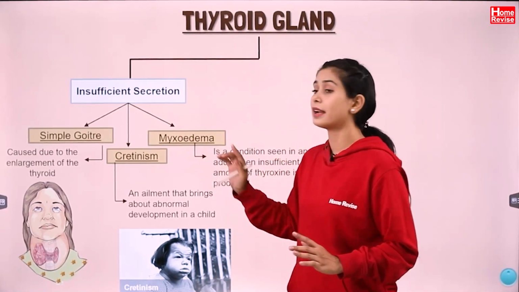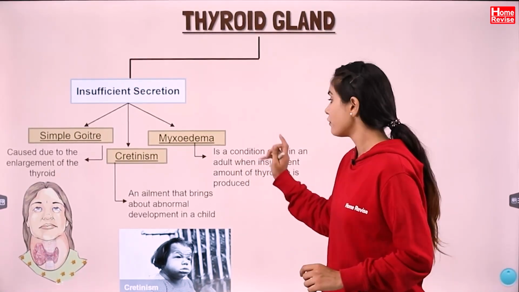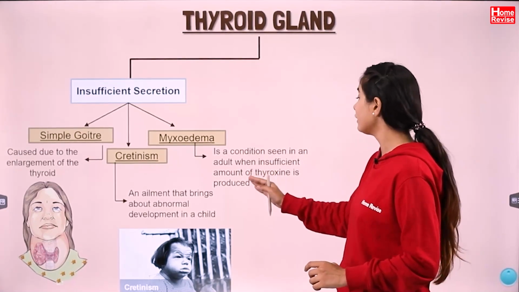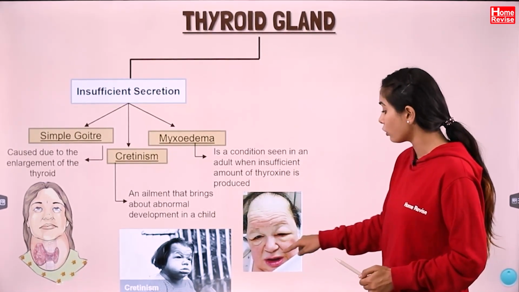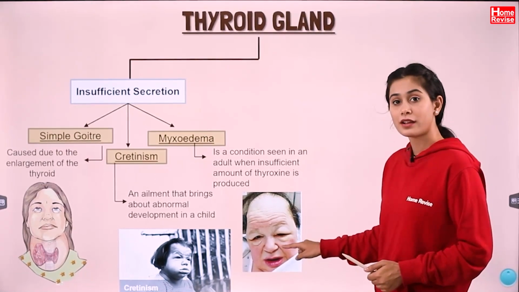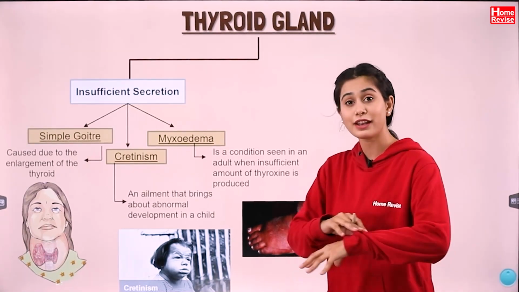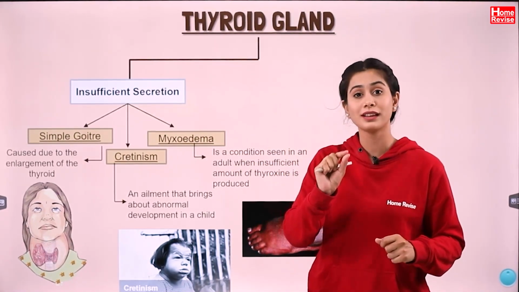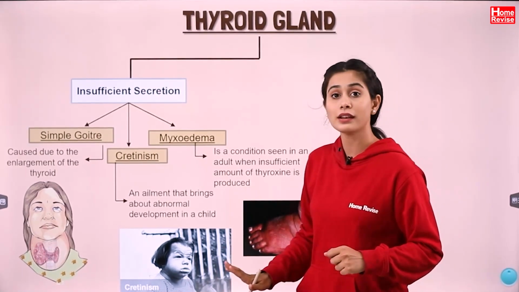And then there is myxedema. What is this myxedema? It is a condition seen in an adult. When we talk about children, it is cretinism. In adults, because of the insufficient amount of thyroxine, basically what happens? Swelling. As you can see how the face has swelled up. Can you see? Swelling on the face, on legs, on hands, everywhere you can see this swelling, just because of small quantities of thyroxine produced by the thyroid gland. So these kinds of disease you can observe.